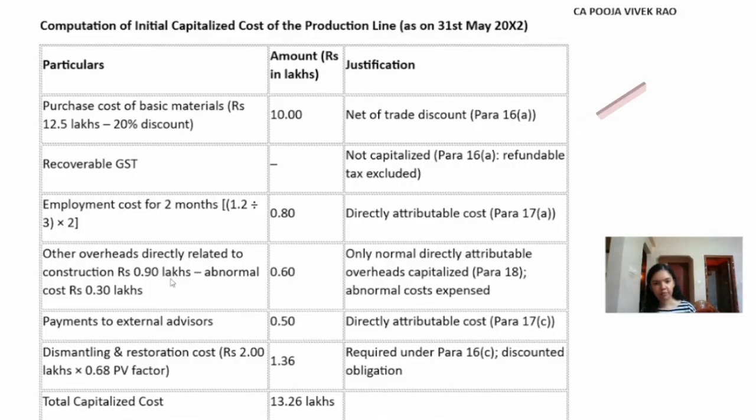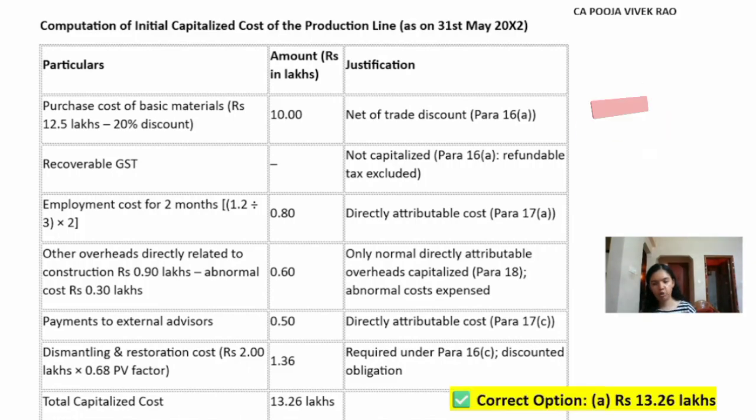Then other overheads. This will be only the normal directly attributable overheads. So 0.90 lakh minus abnormal cost of rupees 0.30 lakh, which is 0.60 lakh. Then payment to external advisors, rupees 0.50 lakh. Then dismantling and restoration cost at the present value, that is rupees 2 lakh into 0.68, so rupees 1.36 lakh. Hence the total capitalized cost is rupees 13.26 lakhs. Hence the correct option here is option A, rupees 13.26 lakhs.